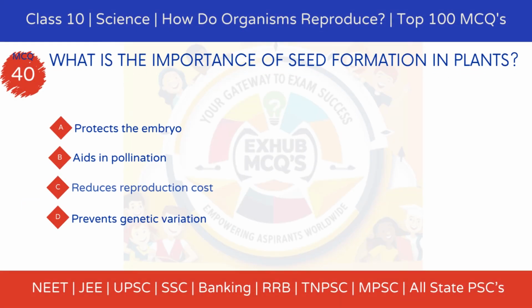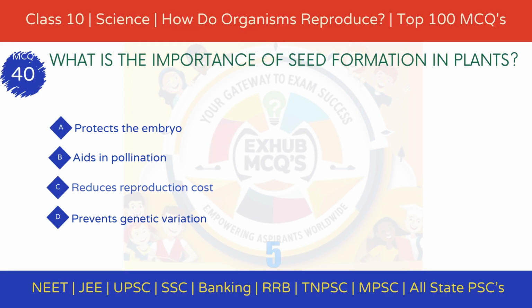40. What is the importance of seed formation in plants? Option A, protects the embryo. Option B, aids in pollination. Option C, reduces reproduction cost. Option D, prevents genetic variation.